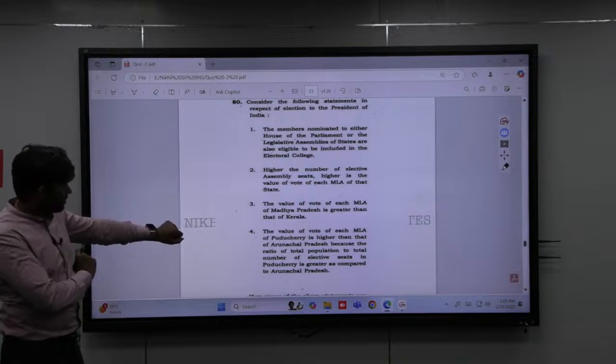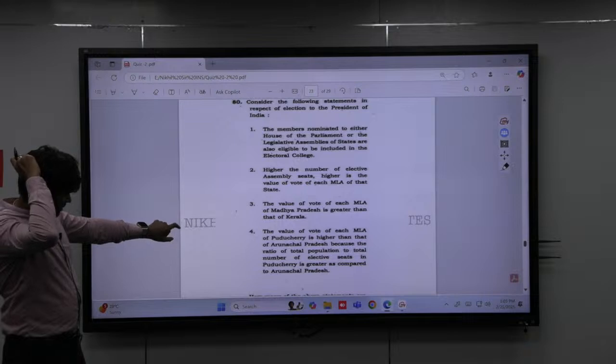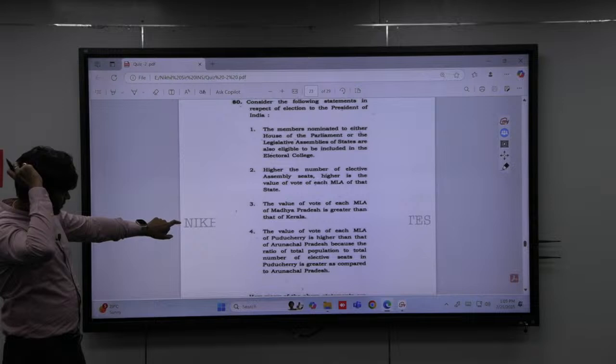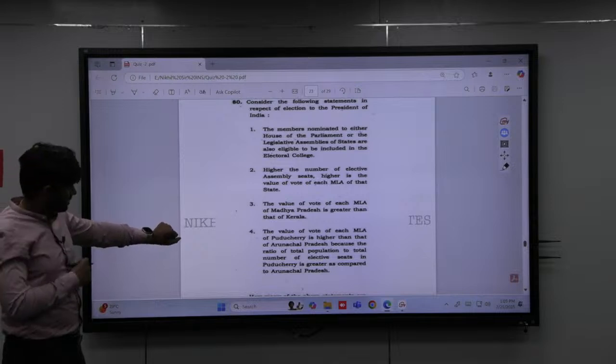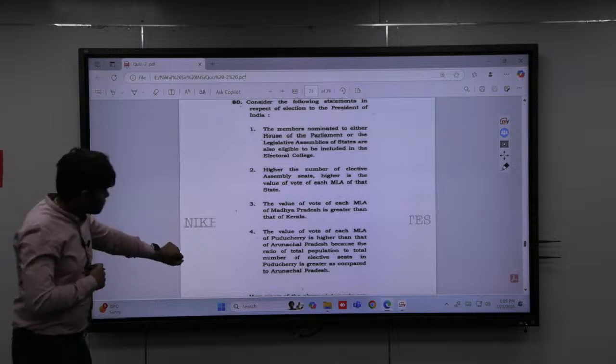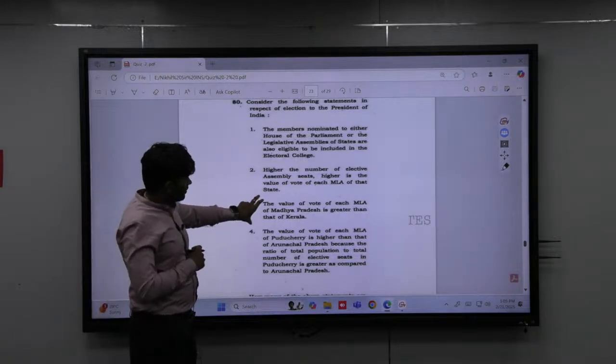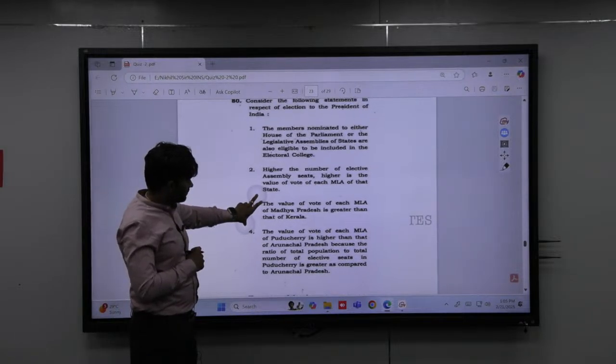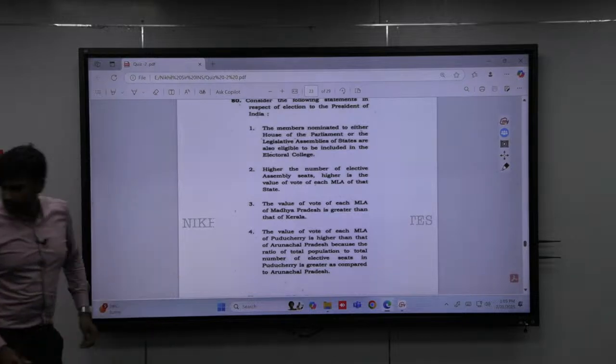And the other statement, Madhya Pradesh, I think, is lower than Kerala, right? So I think the answer should be only one statement is correct. Even I have forgotten what the answer for this question is. Let me check once.